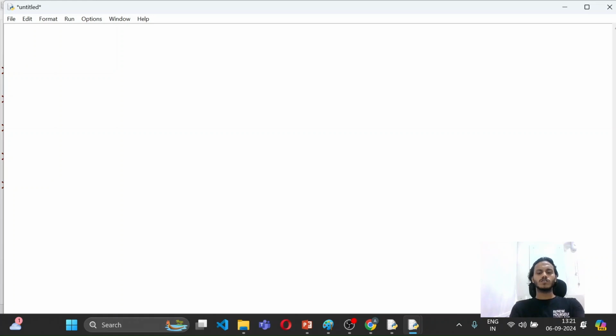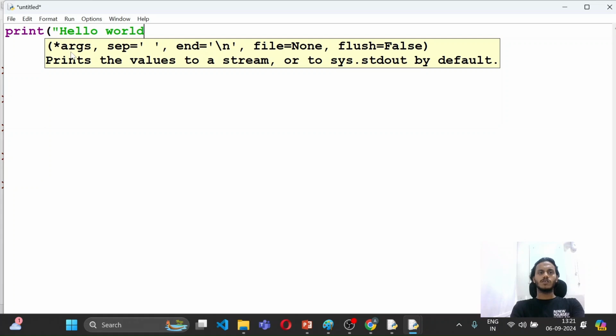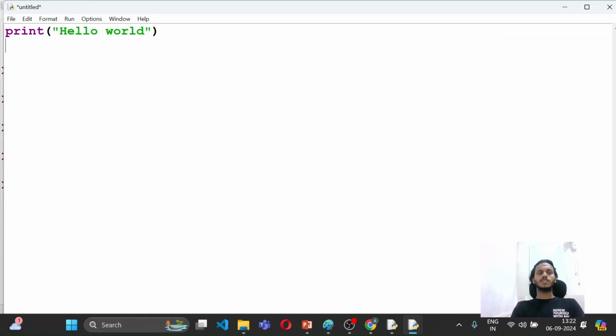So for that, you have to write print. Now in print, I will write hello world. So print is a basic syntax for printing anything. There are brackets through which we can easily execute the command, and these are the inverted commas. The thing which you write inside inverted commas will be represented as it is on the screen. I also remember that when I started learning code, I also started with hello world, that's print hello world. It's a basic syntax, so wherever you go, you will start from this part. So we will just print hello world as of now.